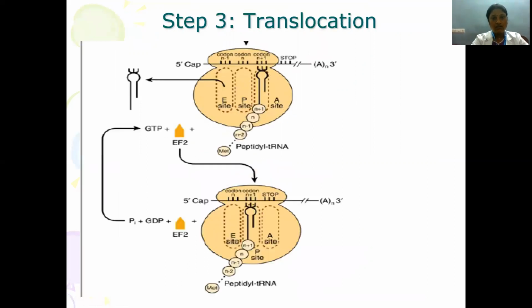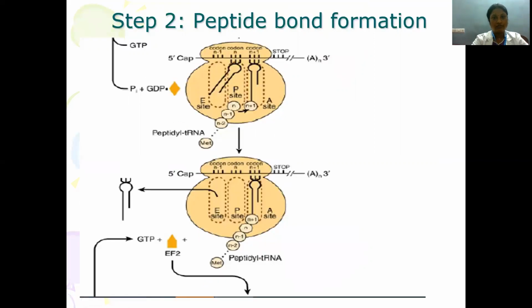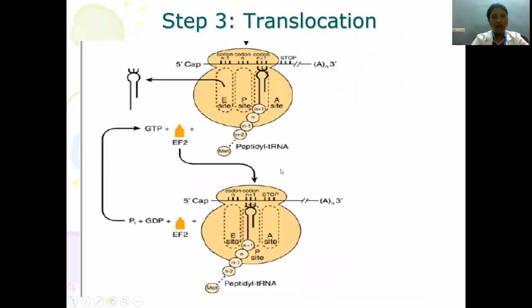Then translocation. So now you can see the newly synthesized polypeptide is present on the tRNA in the A site. Now what happens? This entire molecule will get translocated from the A site to the P site. And this A site is now free to receive the incoming amino acid present in the charged tRNA. So for the entire process, at each step, we need GTP.